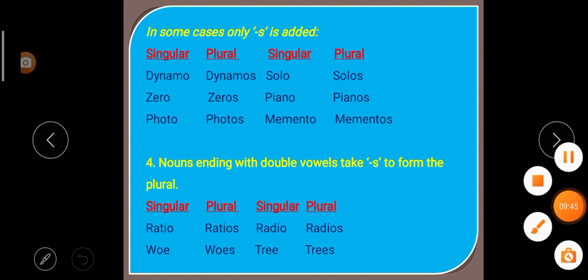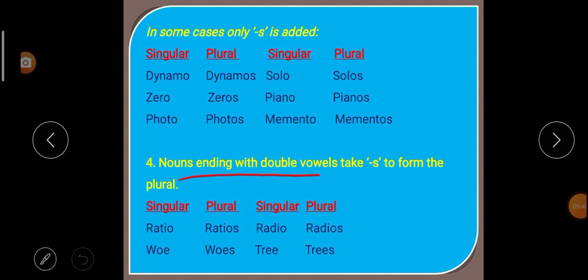Next is rule number 4. Nouns ending with a double vowel take s to form their plural. The noun which is ending with a double vowel. What are the vowels? We know that in English there are 26 alphabets. Out of that there are 5 vowels, those are A, E, I, O, U, and the rest of the 21 are called consonants. So if the noun is ending with a double vowel, then we add s to make the plural form.